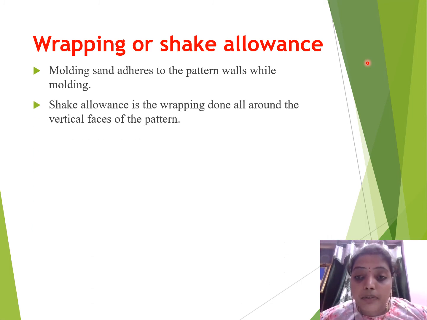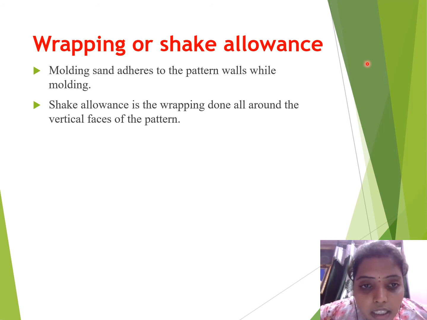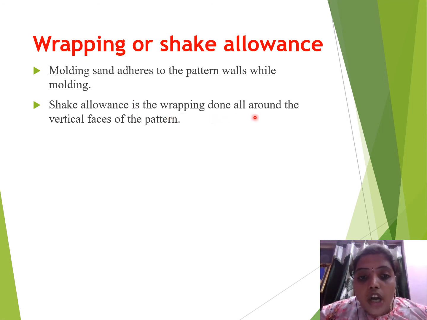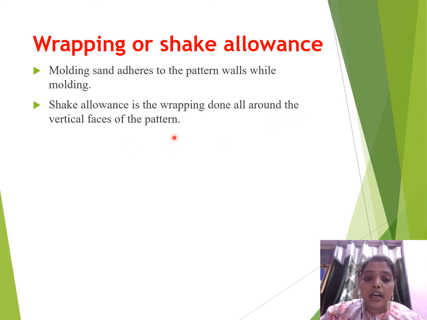To get that, we give the shake allowance. Shake allowance is the wrapping done all around the vertical faces of the pattern.